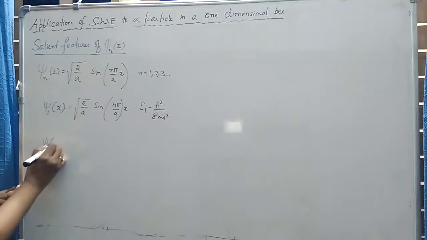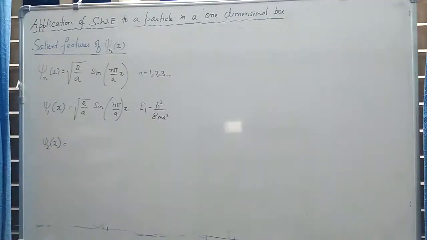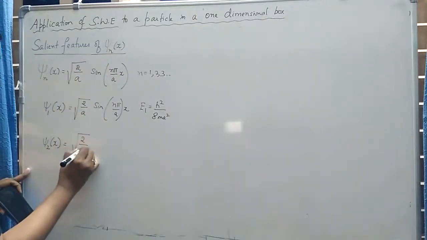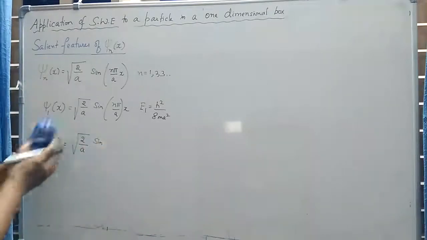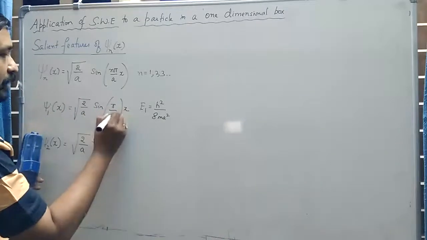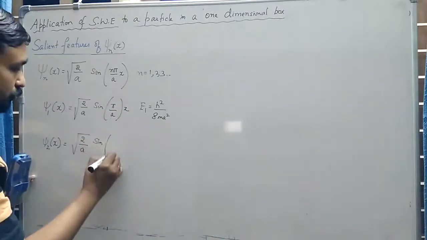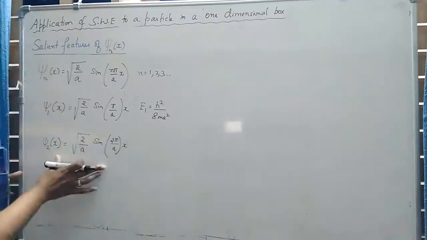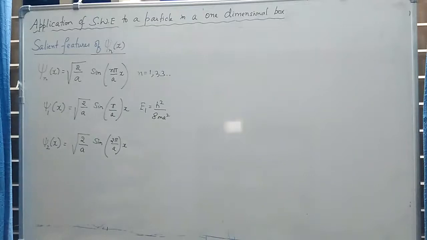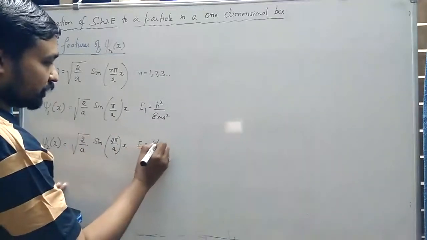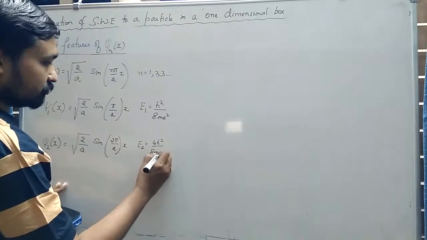What do you mean by psi 2 of x? It means I have to substitute n is equal to 2, the next possible value. That would give square root of 2 by a into sine, sorry, here n is 1, so this is 1 into pi, simply pi by a into x. Here n is equal to 2, so it becomes 2 pi by a into x. This corresponds to the state of the system where n is equal to 2, which is the first excited state, and it corresponds to an energy E2 equal to 4h square divided by 8ma square.